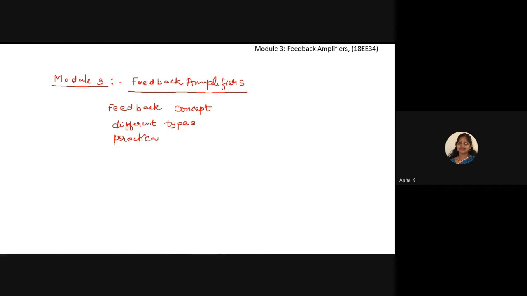The last topic we have here is analysis and design of feedback circuits. So these are the topics we have with respect to feedback amplifiers.